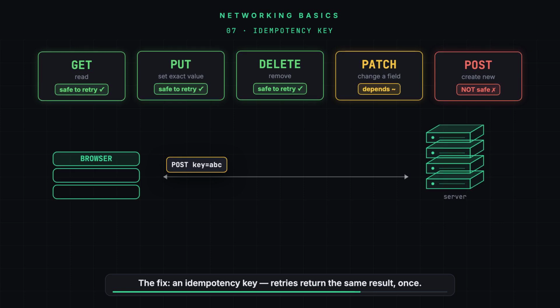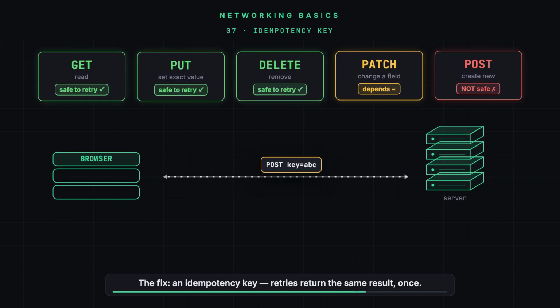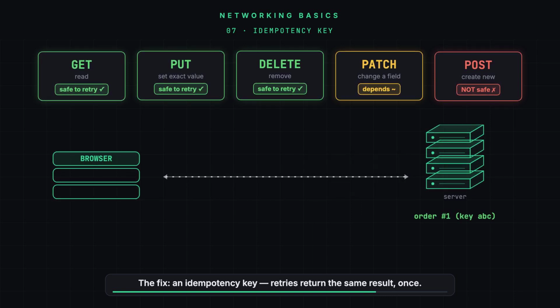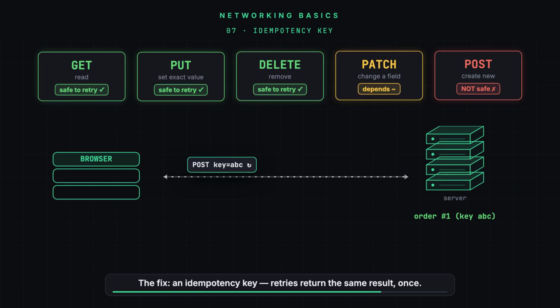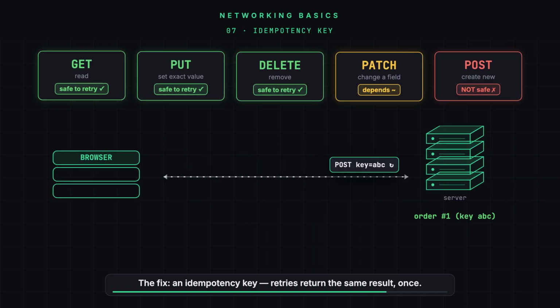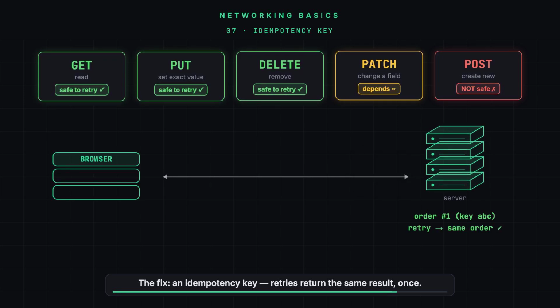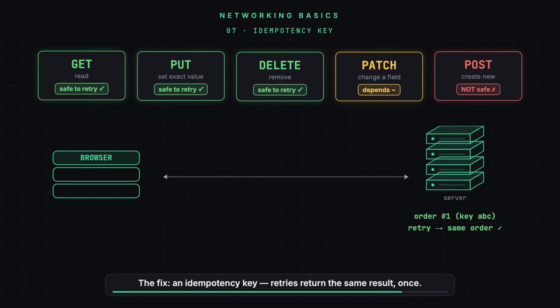But networks fail, and clients retry on their own. You can't prevent that. So payment APIs send an idempotency key. The first post does the work and remembers the key. A retry with the same key gets the same answer back, and no second charge is ever made.